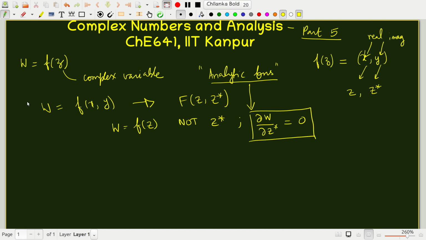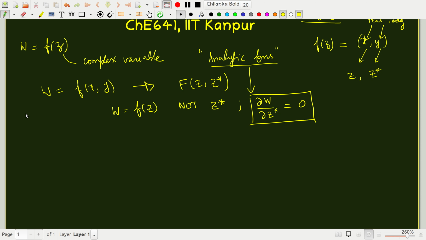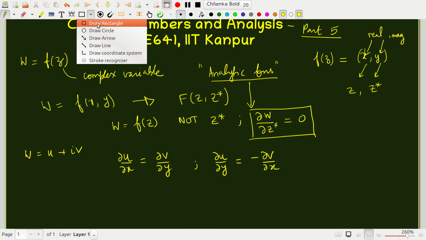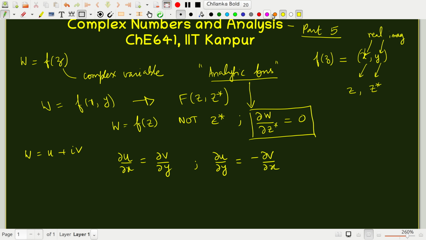Or the Cauchy-Riemann condition, which we derived in the last two modules, wherein if you think of w as u plus iv, partial u by partial x is equal to partial v by partial y, and partial u by partial y is minus partial v by partial x. These are the two Cauchy-Riemann conditions that we discussed in the last couple of modules.